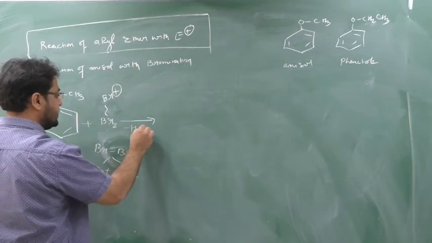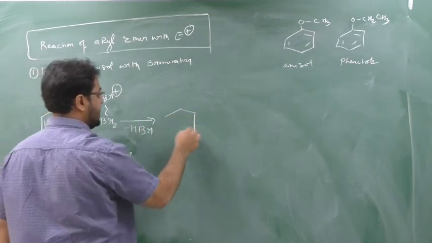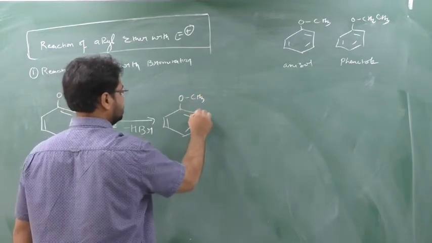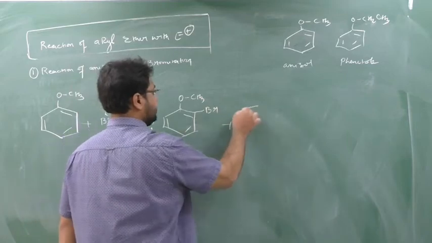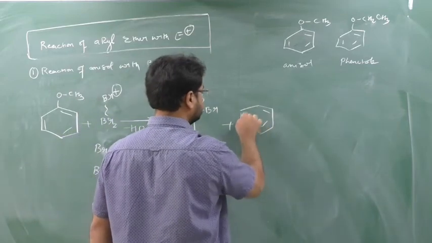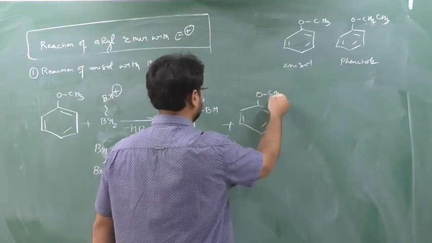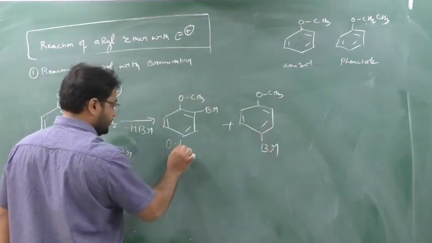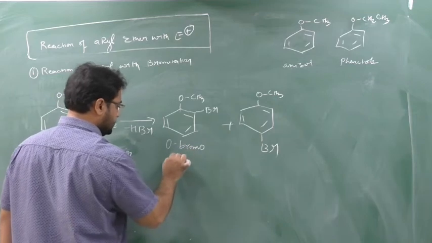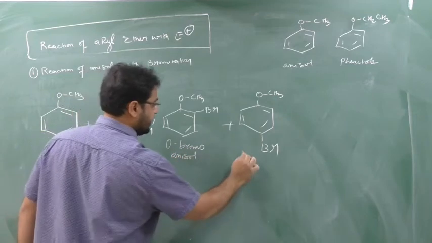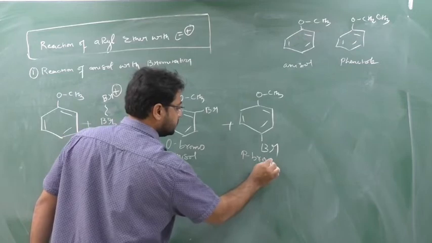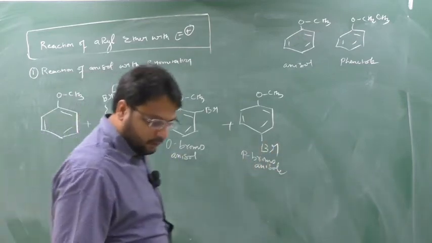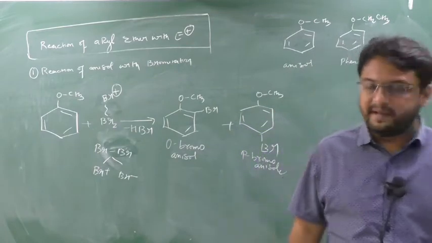Here two compounds are formed, either O-bromo anisole or P-bromo anisole. I will write O-bromo anisole here, and P-bromo anisole here. Clear? Now, who will be major?